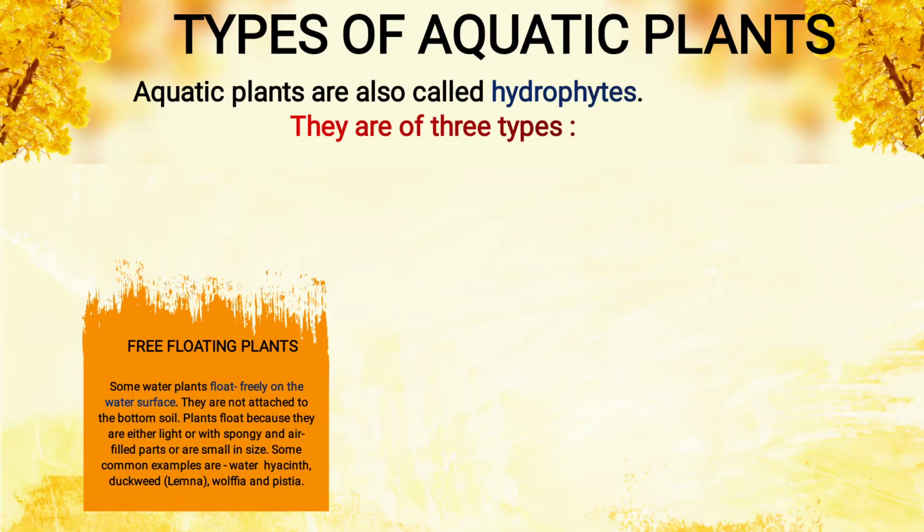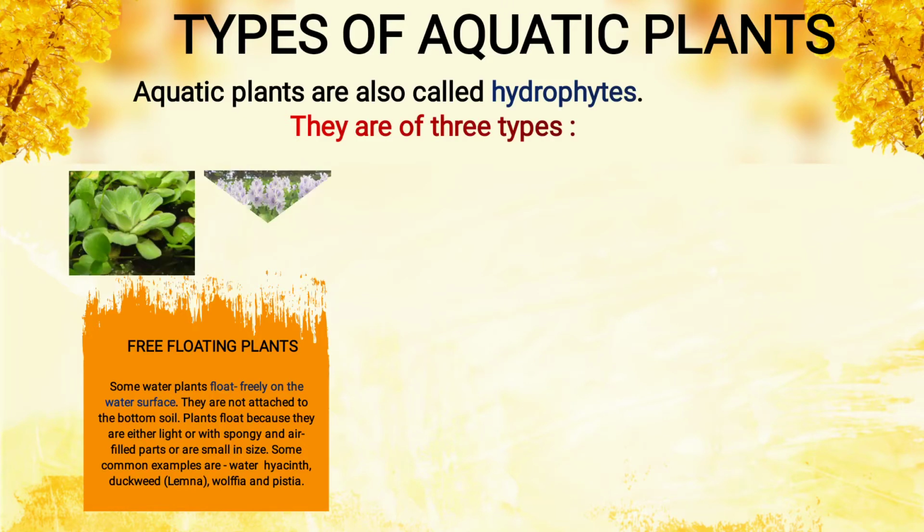Plants float because they are either light in weight, that's why they float, or with spongy and air filled parts, or are small in size. Now examples are the water hyacinth, duckweed, which is known as Lemna, common wolffia and pistia. Okay, one of the examples is given here.